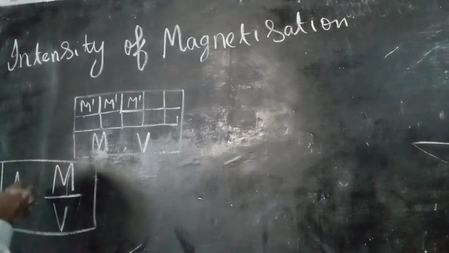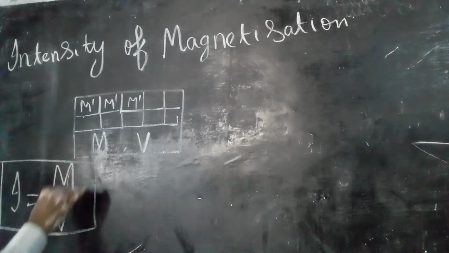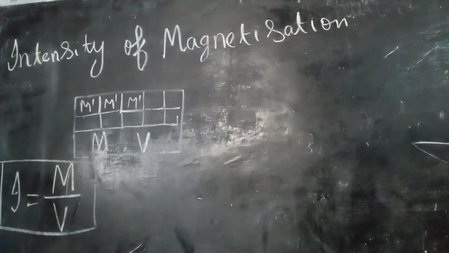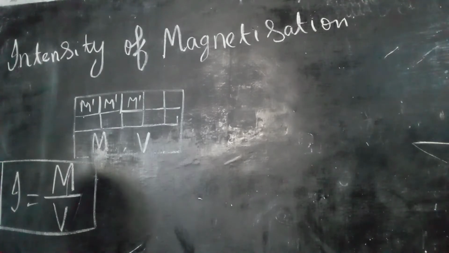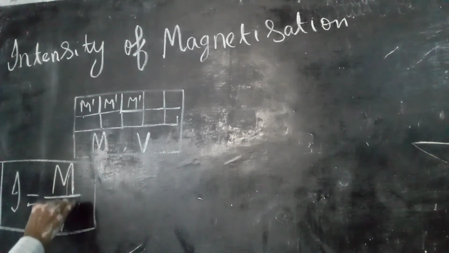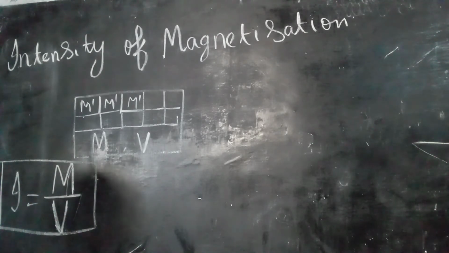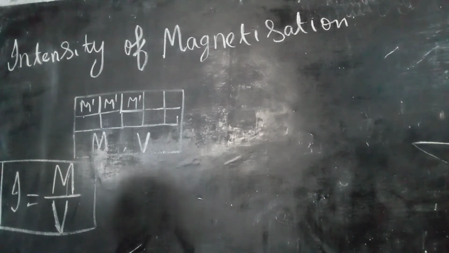It is given by I is equal to M upon V, where M is the amount of magnetic moment developed inside the magnetic material and V is the volume of the magnetic material.